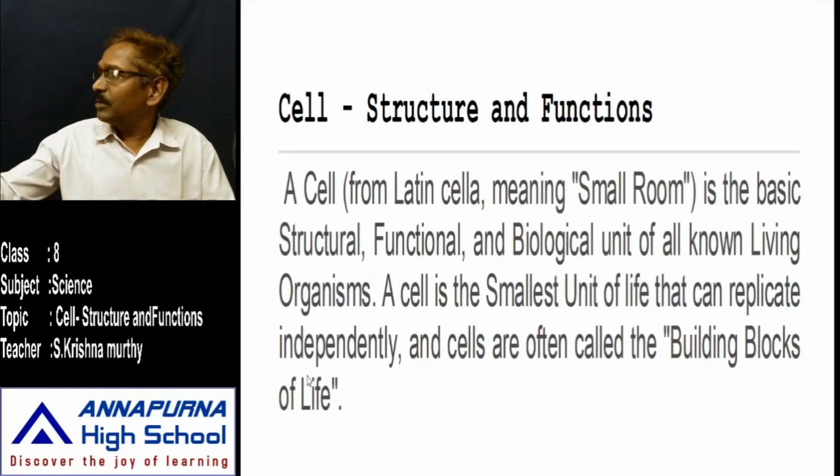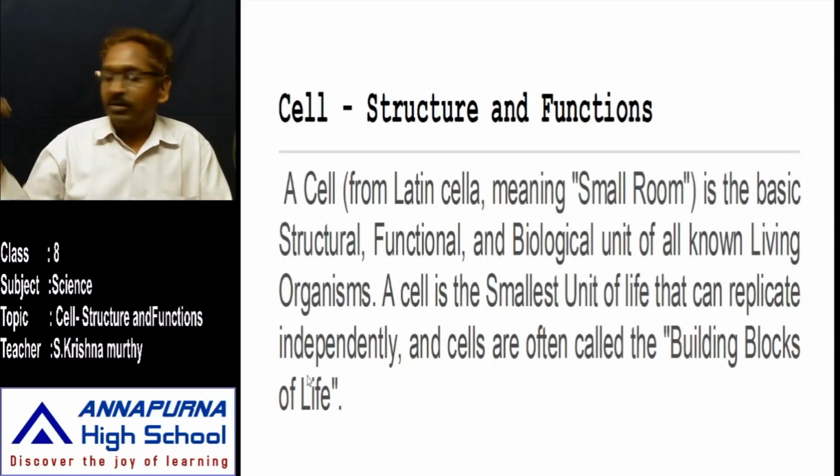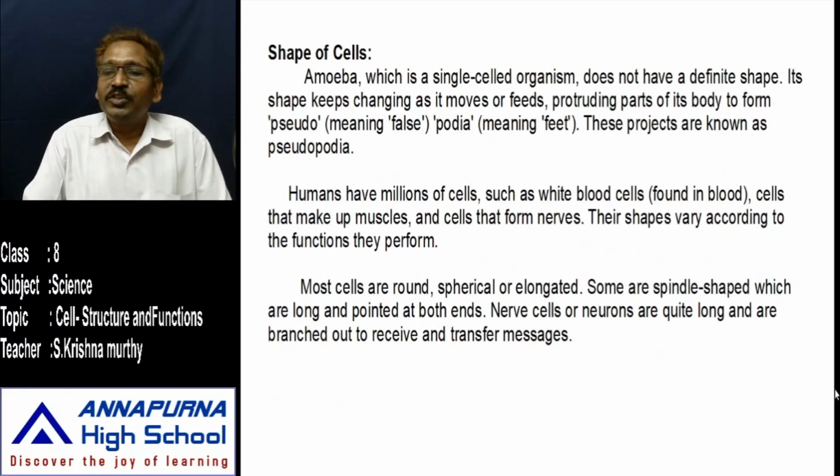Let us discuss the structure of the neuron, or nerve cell.